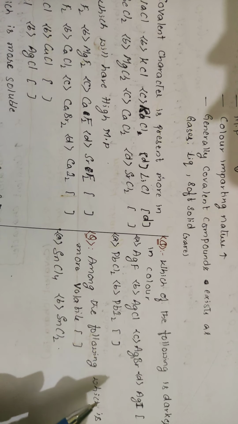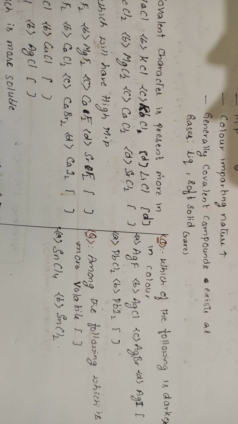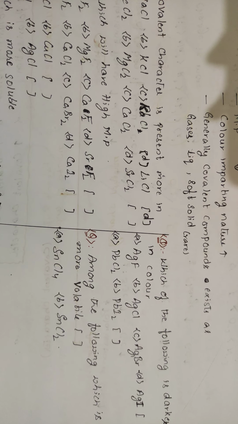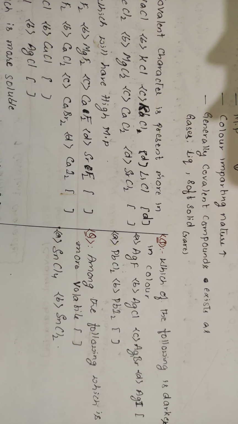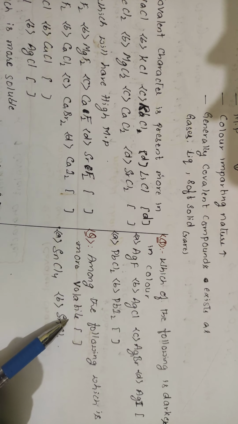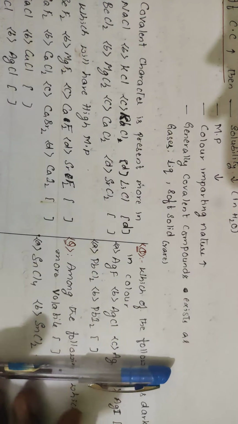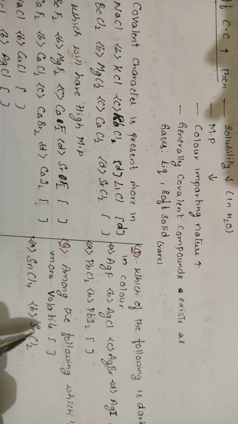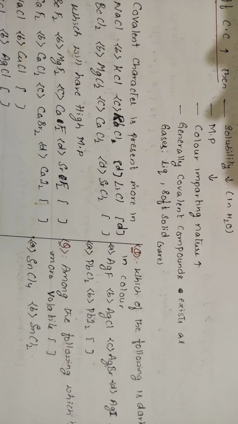Among the following, which is more volatile? Volatile means any substance which directly converts into gas state. When you keep it in the air, it directly evaporates. Simply we can say liquid. Suppose you take petrol and keep it in air, what happens? It becomes volatile, meaning it goes into vapor state. Any substance that evaporates when exposed to the atmosphere is called a volatile substance. Generally, volatile substances will be in the form of gases only. Among these two, which has more charge, or more covalent character? This one is Sn plus 4, this one is Sn plus 2. Sn plus 4 has more charge, so it will have more covalent character. So Sn plus 4 will be the answer.